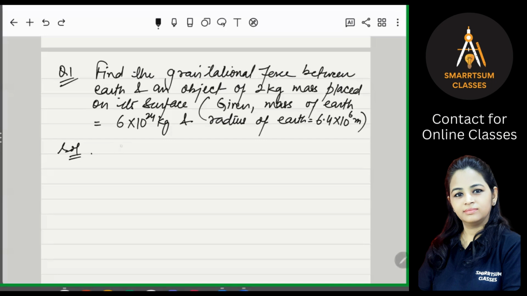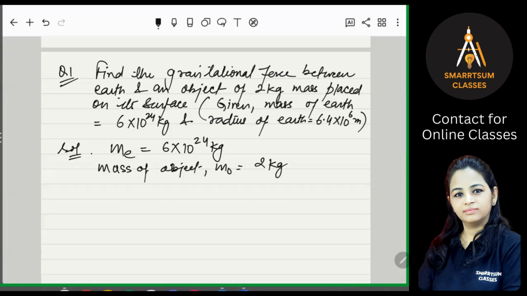So mass of Earth, ME, is 6 into 10 to the power 24 kg. Mass of an object, MO, suppose, it is 2 kg, right? So these are the two masses or two objects. Now the distance between the Earth and object, is it equal to the radius of Earth or something else? Can you tell me? What will be the distance between the Earth and an object?